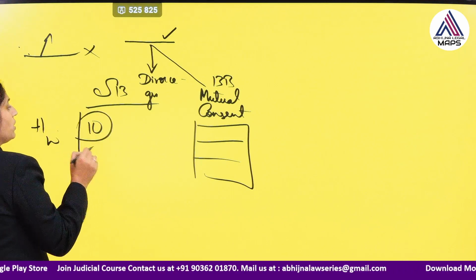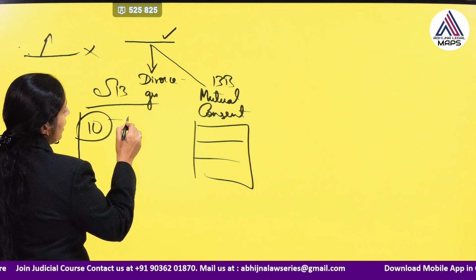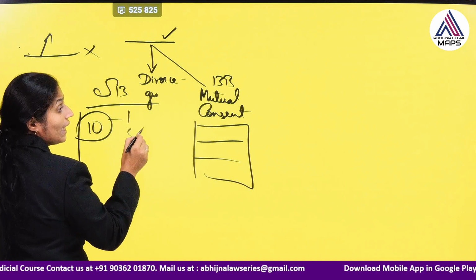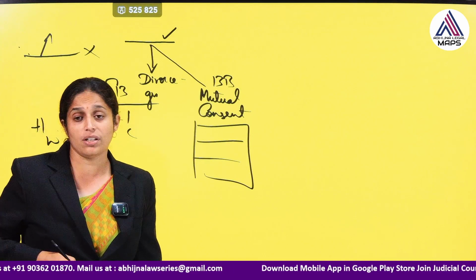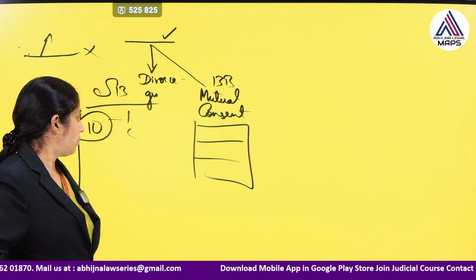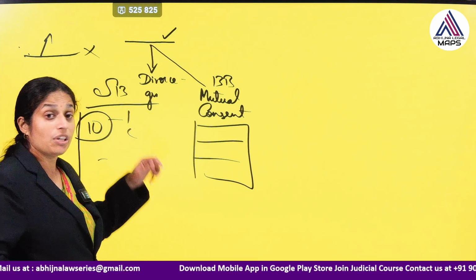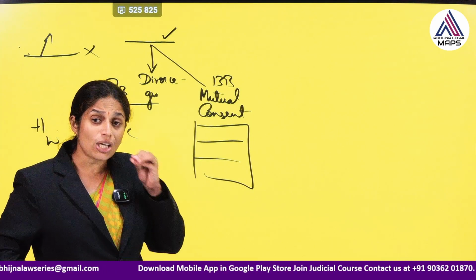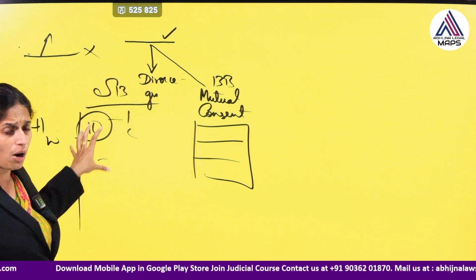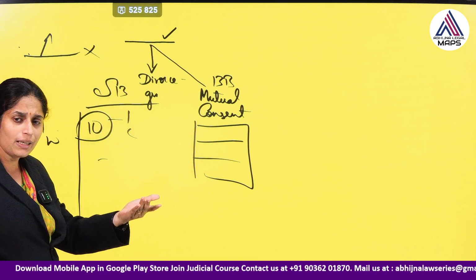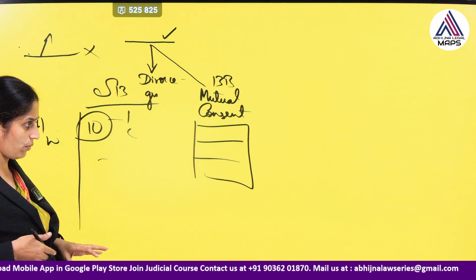For example, adultery, cruelty, desertion for 2 years, not heard of for 7 years, converting to another religion, renouncing the world and joining a religious order. So there are about 10 grounds for which either husband or wife can obtain divorce.